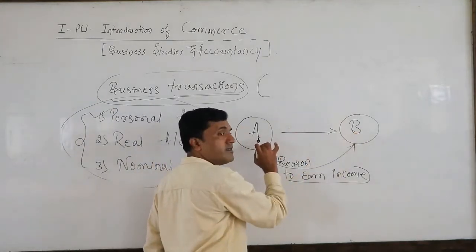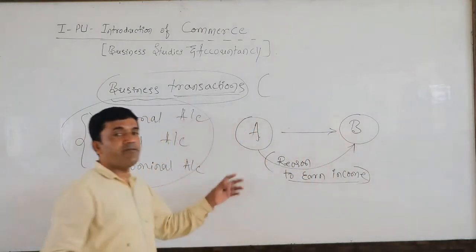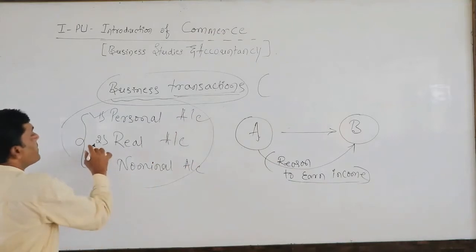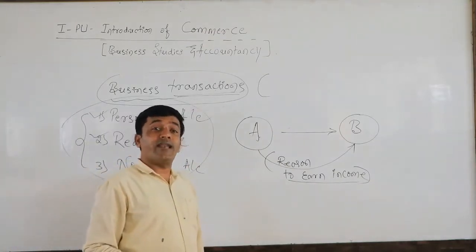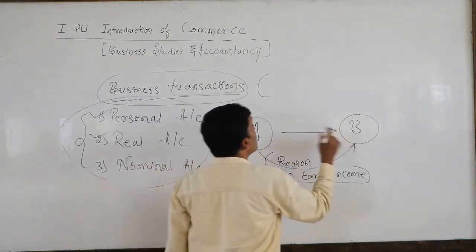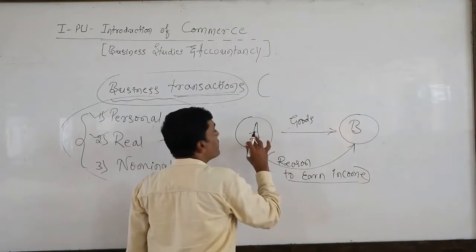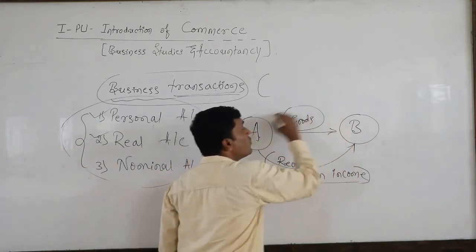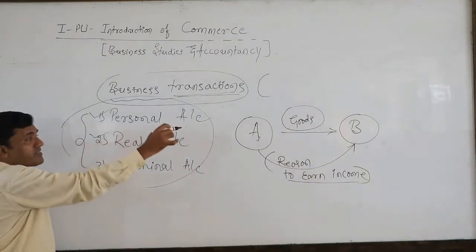A is the seller, B is the purchaser, or you can say A is the giver, B is the receiver. Second one, real account. Real things must be there. So what is that? A gives goods to B. What does he give? Goods. So that is the reason the things are present here.